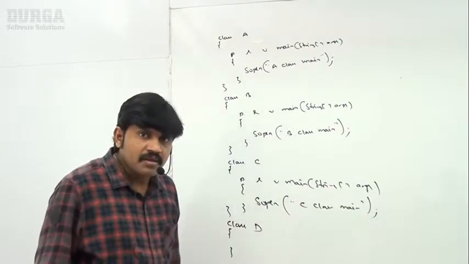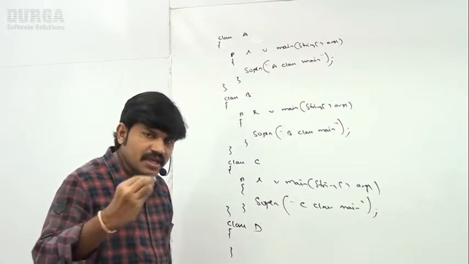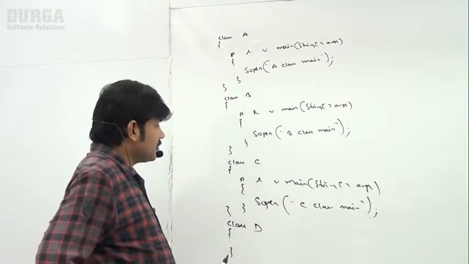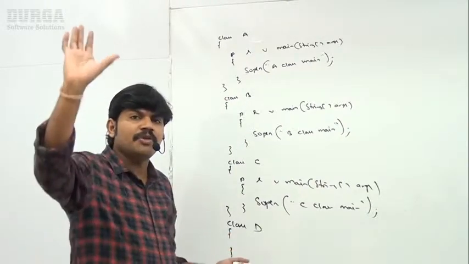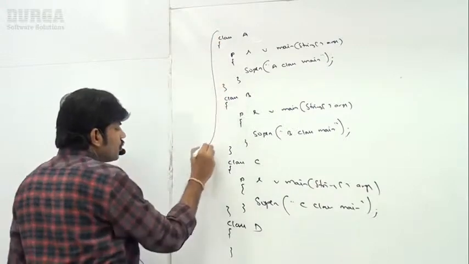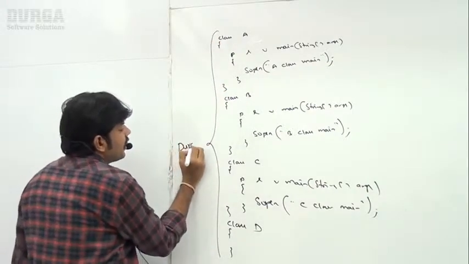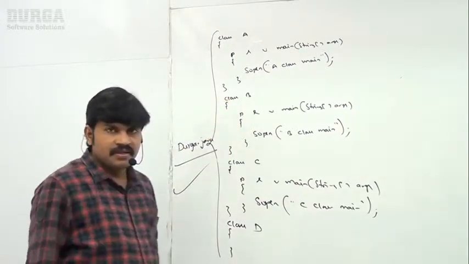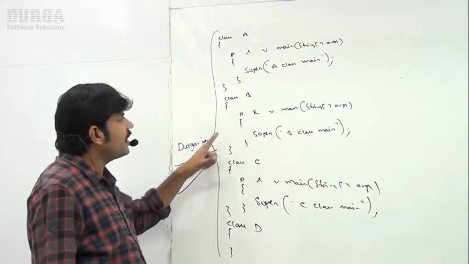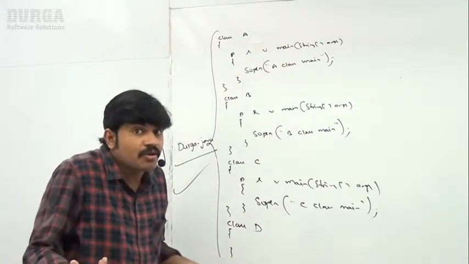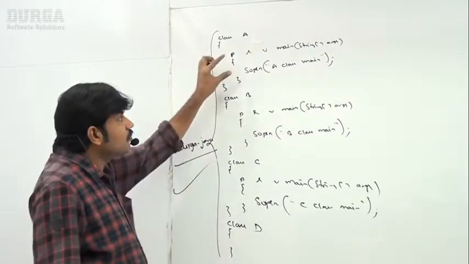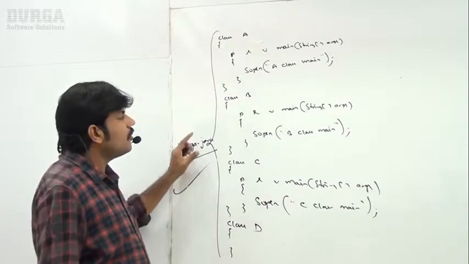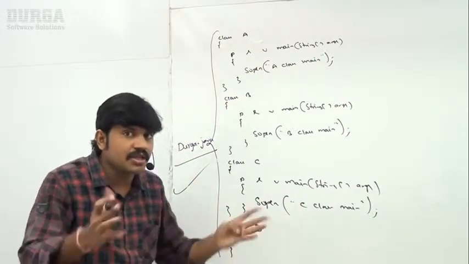Can I use any name? Yes, you can use any name, no problem at all. What is the reason for that? There is no public class. If there is no public class, you can use any name. Now I want to use the name of the program as Durga.java. Perfectly acceptable, because there is no public class. So the class which contains the main method and the name of the program have no relation at all. Remember this one. Any name you can use because there is no public class.